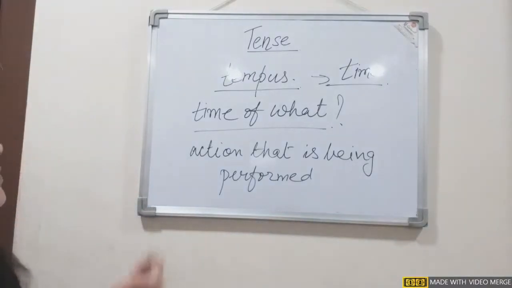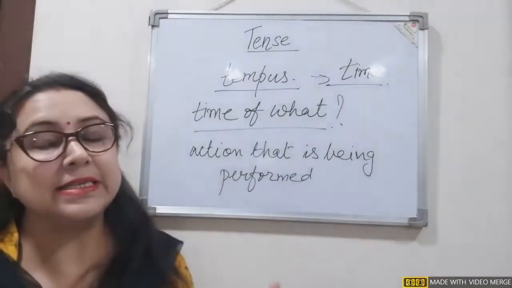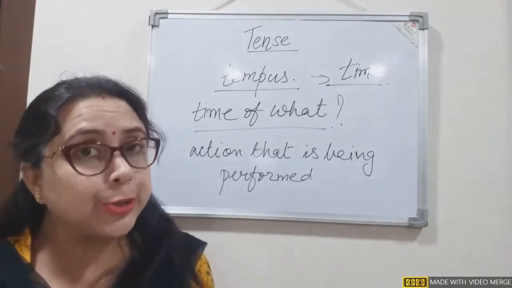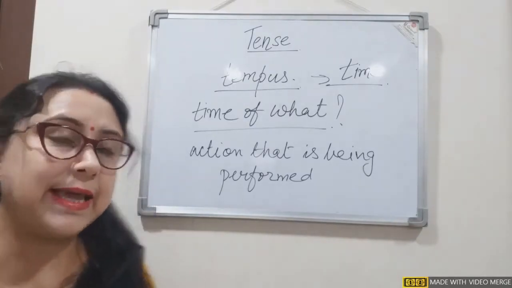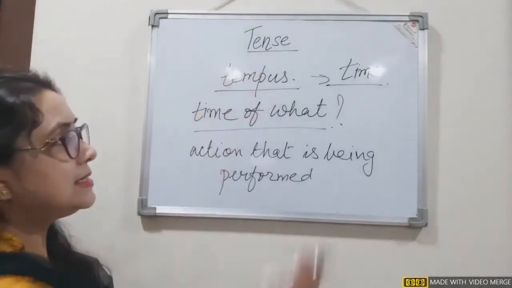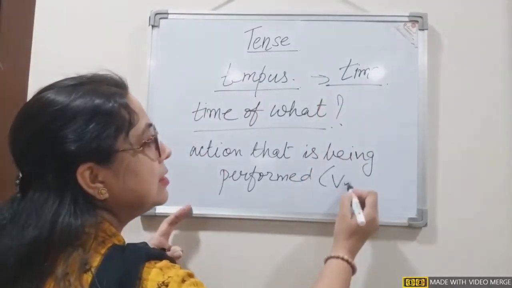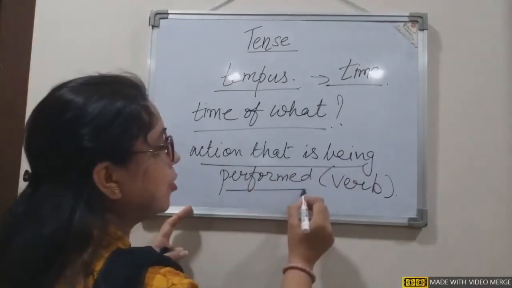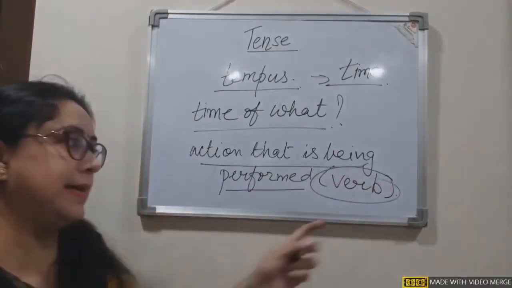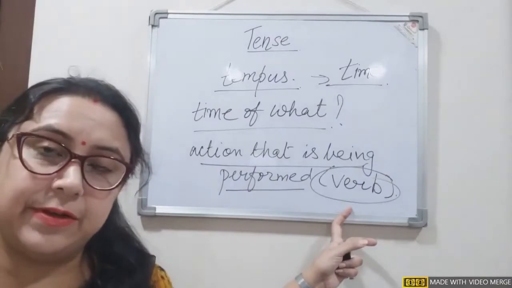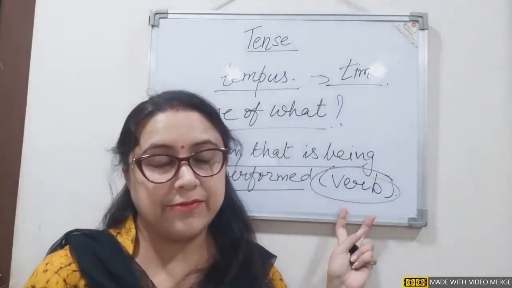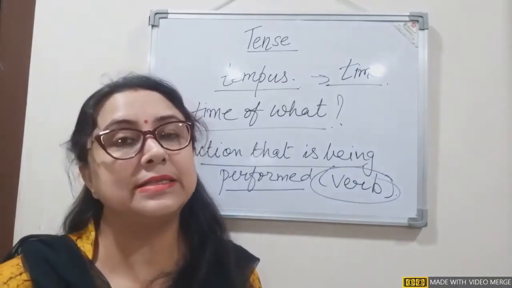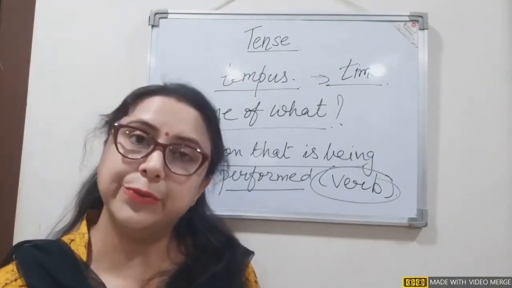So, what is the basic purpose of tense? It tells the time of the action which is being performed. So, in a word, can we say it tells the time of the verb? Because the action that is being performed is known as the verb. So, finally, we conclude that tense tells the time of the verb.